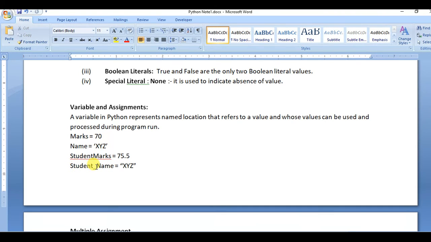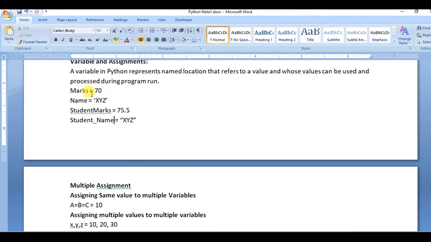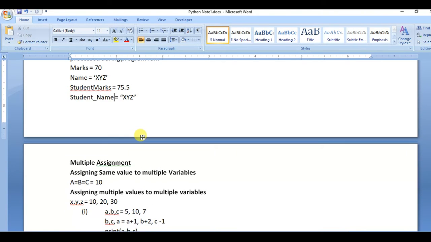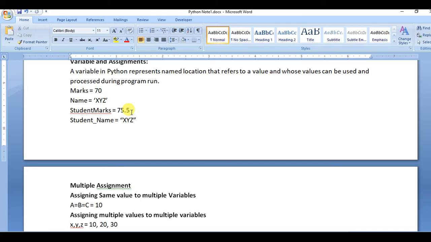But a variable name must always be one word long. You cannot use any special character, and you cannot use space in between the variable name. Okay, so this is the way you can assign a value to a variable. And the rules you already know: it should start with an alphabet, and it may have a number, but it should be followed by the alphabet.